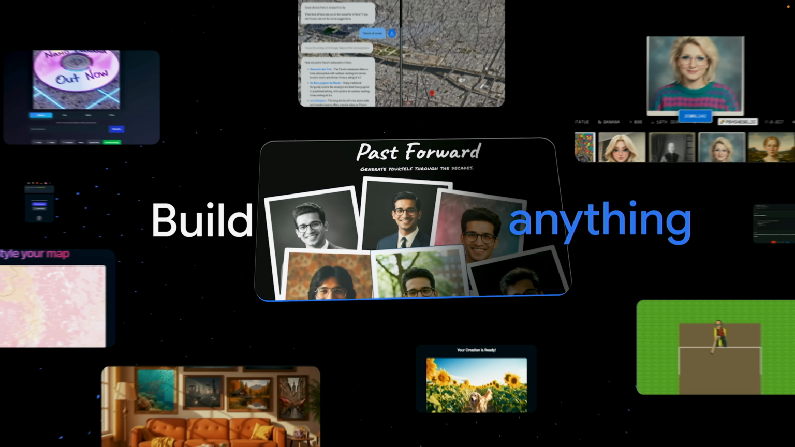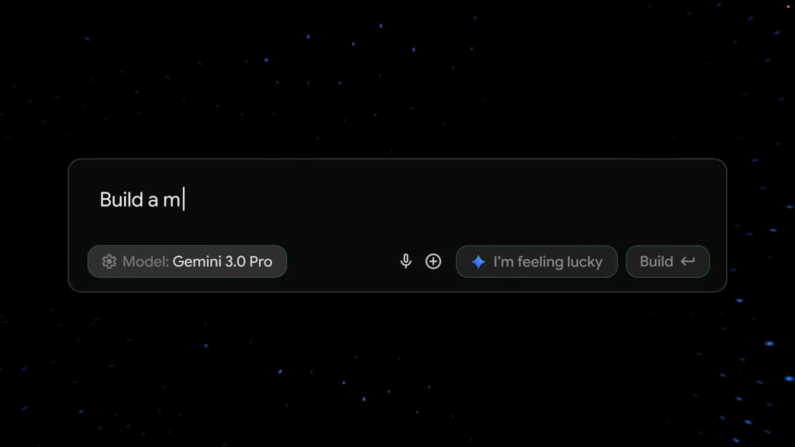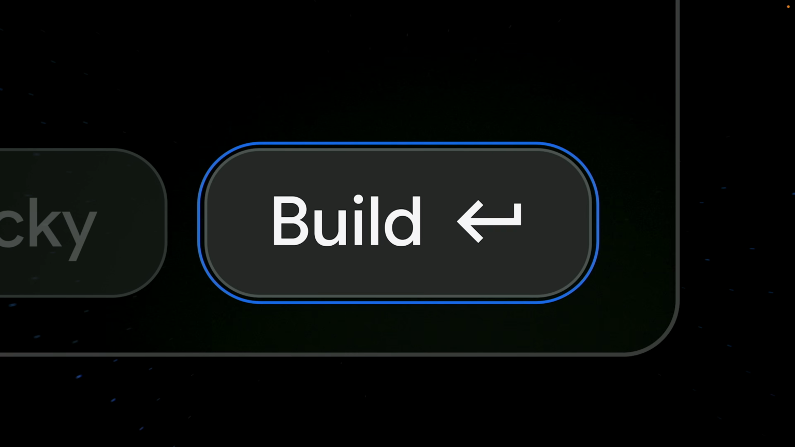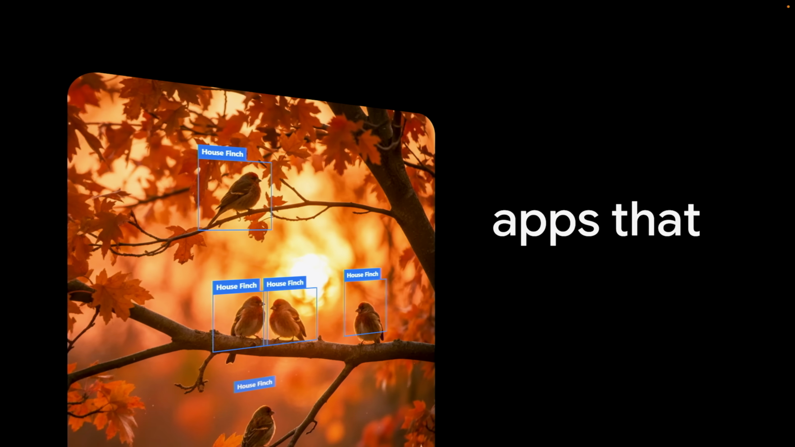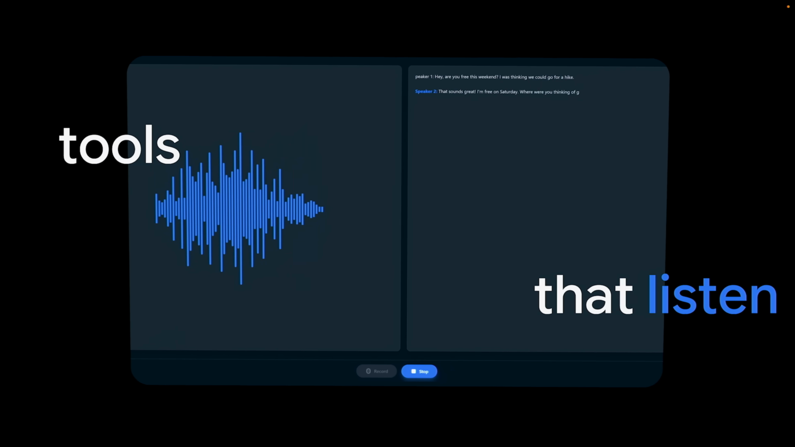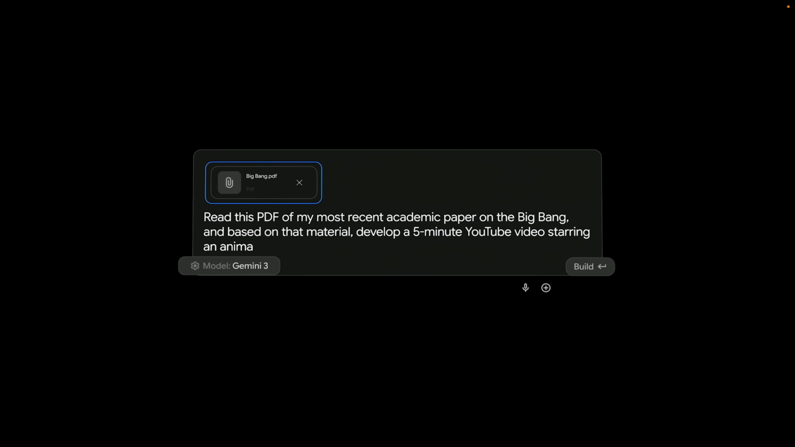Vibe coding in AI Studio with Gemini 3 lets you build anything. Build entirely new experiences. Create apps that see. Make tools that listen. Build apps with a single prompt.